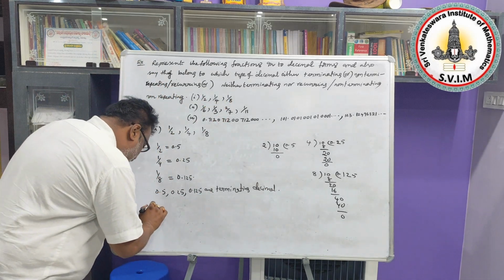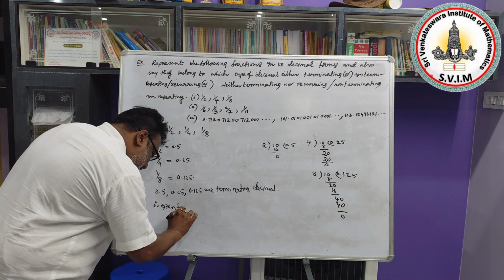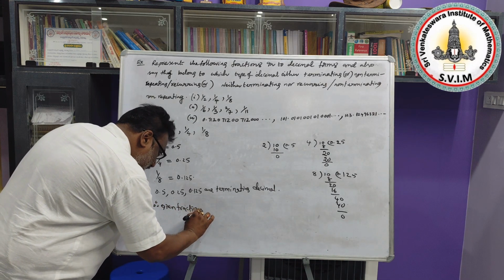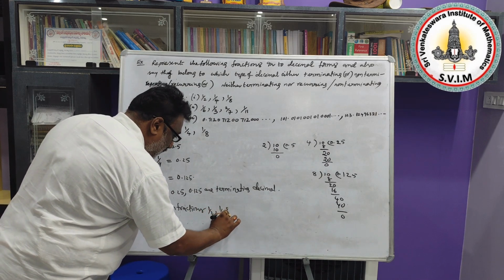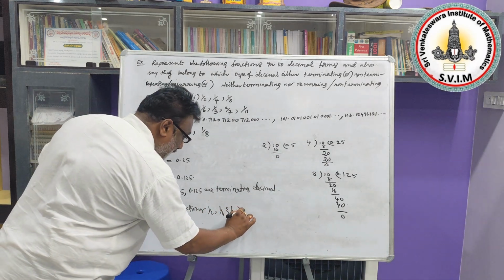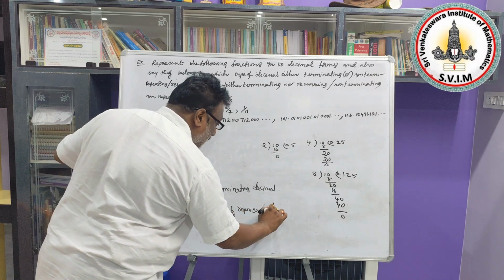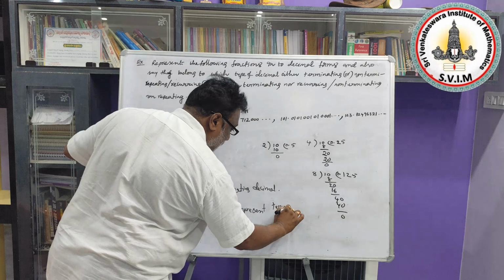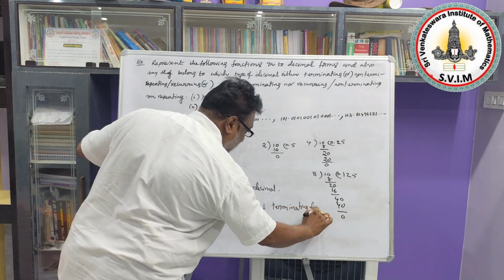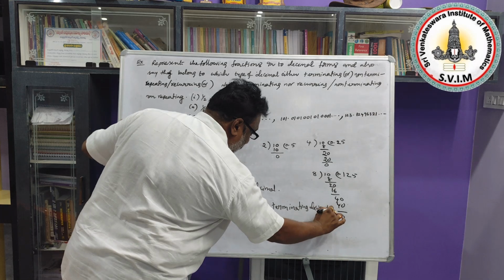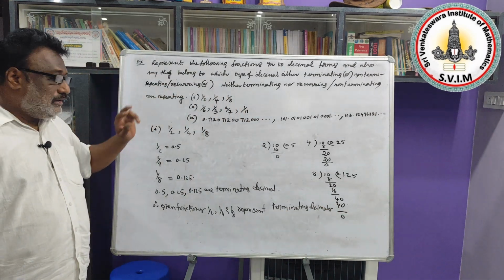Therefore, the given fractions, what are they? 1/2, 1/4 and 1/8 represent which type of decimals? Terminating decimals. Terminating decimals, that's all. So complete this work on your board. I will go to the second problem.